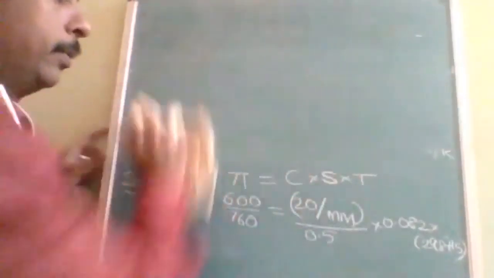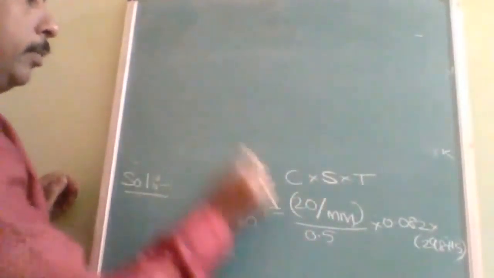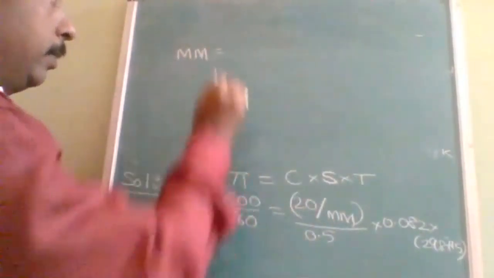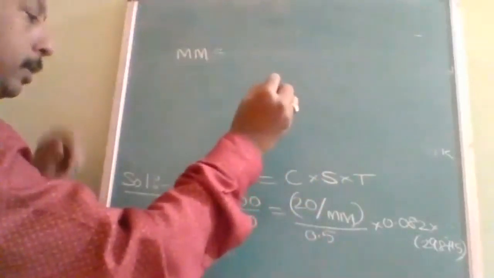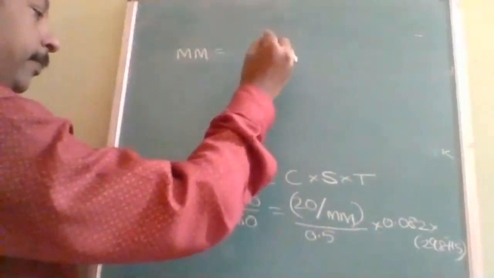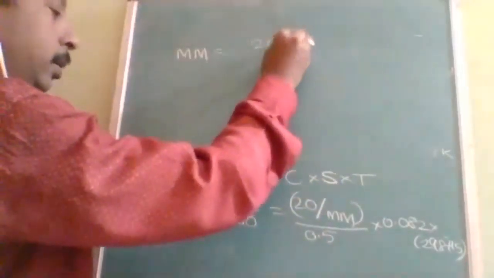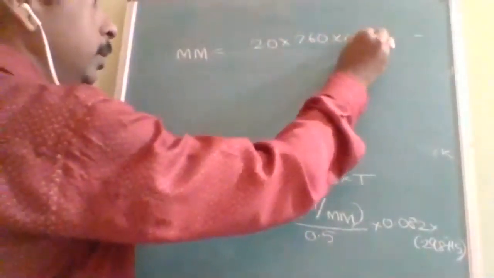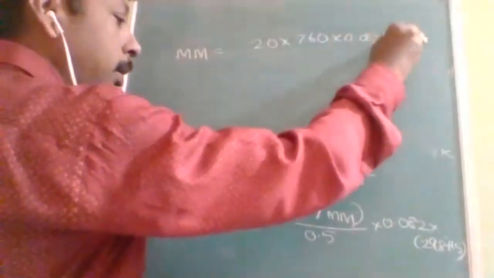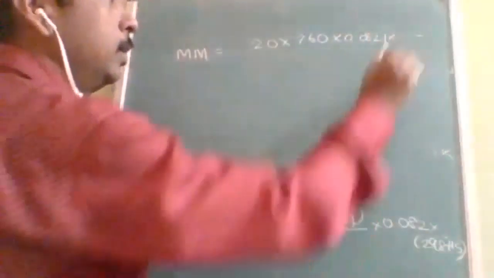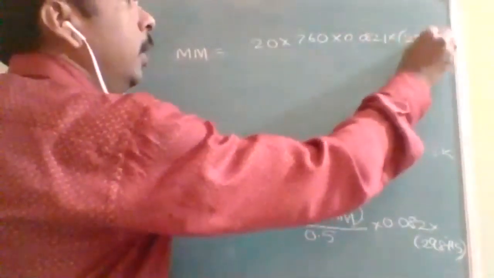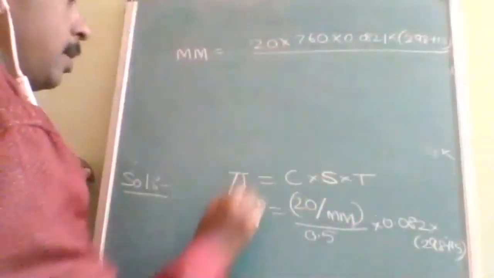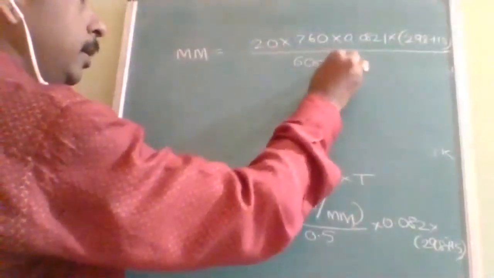When you write it clearly, molecular mass, when cross multiplied, you will get 20 into 760 into 0.0821 into (298 plus 15), the whole divided by 600 into 0.5.